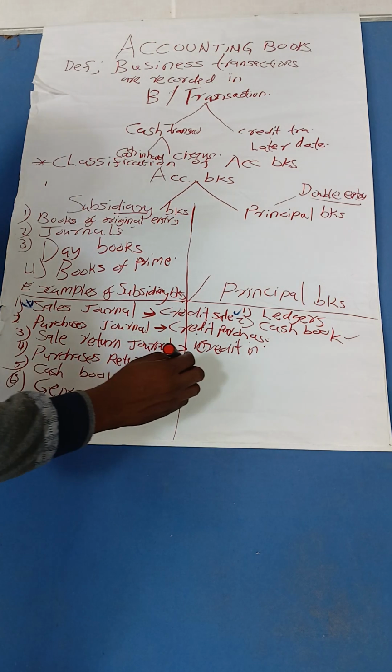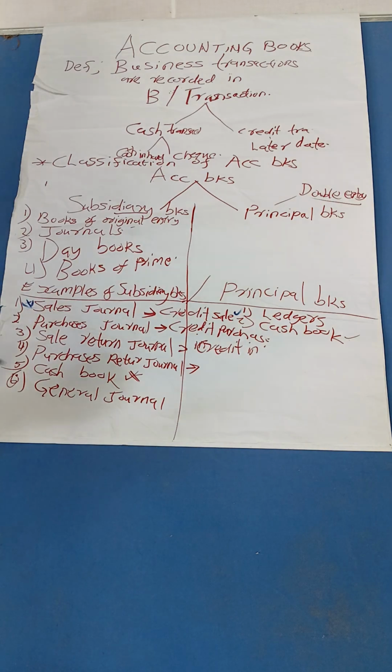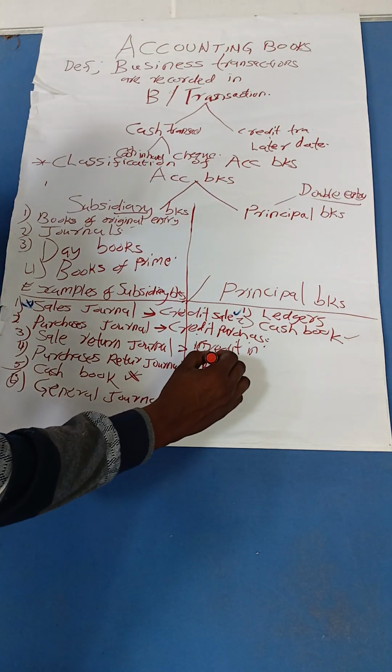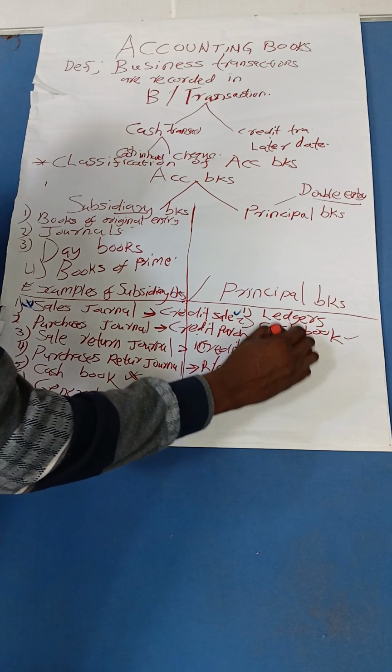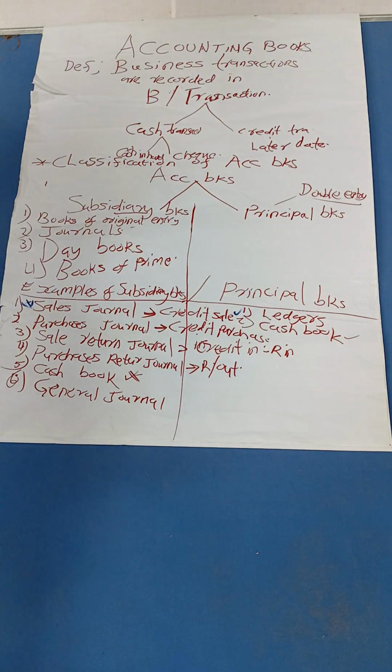So here, there are goods that we return to our supplier. Return outwards. We return outwards. This is why we call the other one return inwards. You see? Return outwards, return inwards.